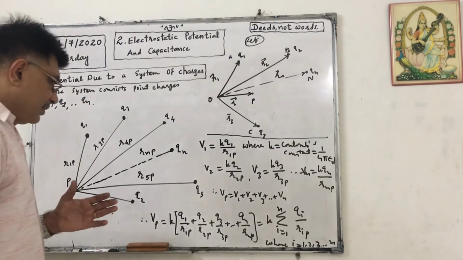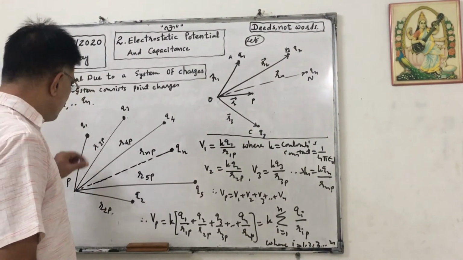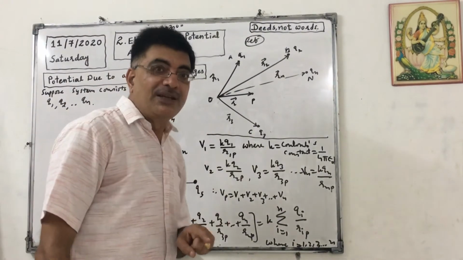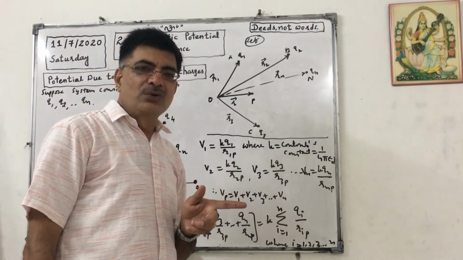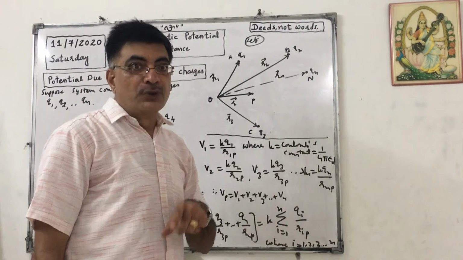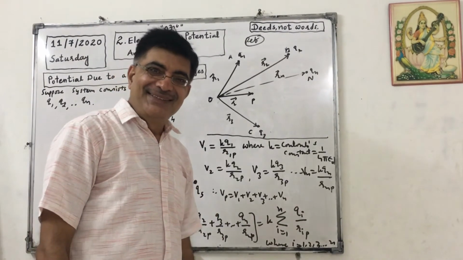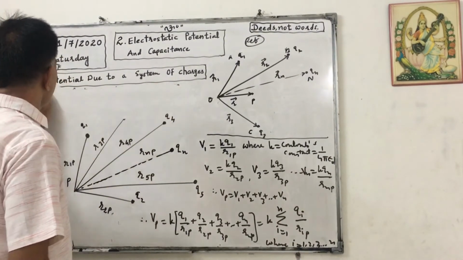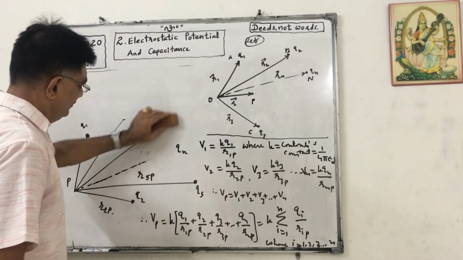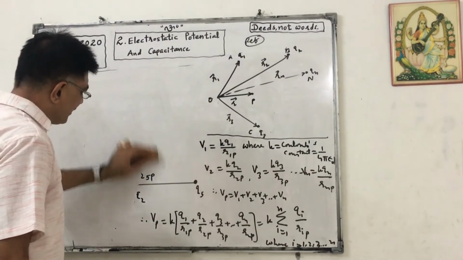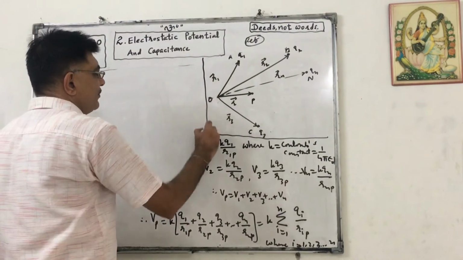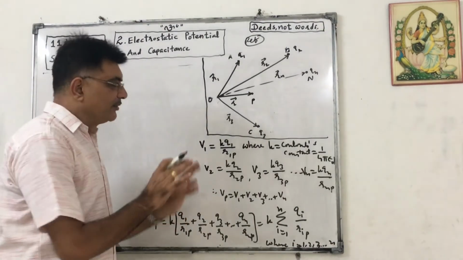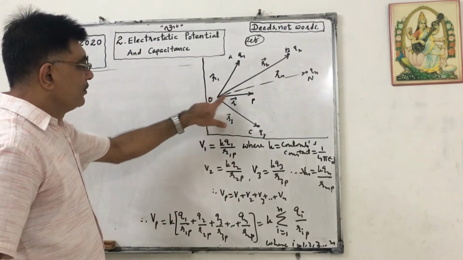Now see, we have considered all the distances from P itself. But if you want to mention the location of P, then you have to consider an origin and show the position vector of P from the origin. So that's why now I'm drawing this figure. In that case, what will happen? See here, this is the reference figure. Don't draw it, it is just for your concept. As far as theory is concerned, you don't need this figure. See here, the origin is O, and point P is here.